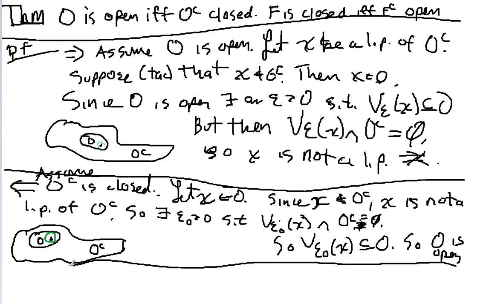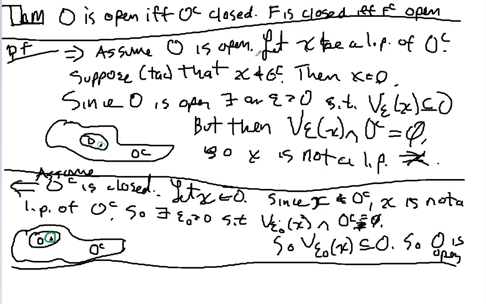So basically the same picture works either way, except here we have a point X, and we're assuming X is a limit point of the OC, and we're trying to get a contradiction here. Here we're letting X be in O, and we know that X is not a limit point, so we get to draw the picture. So the same picture comes up twice, but for different reasons. Here, this is the reality. This leads to a contradiction.